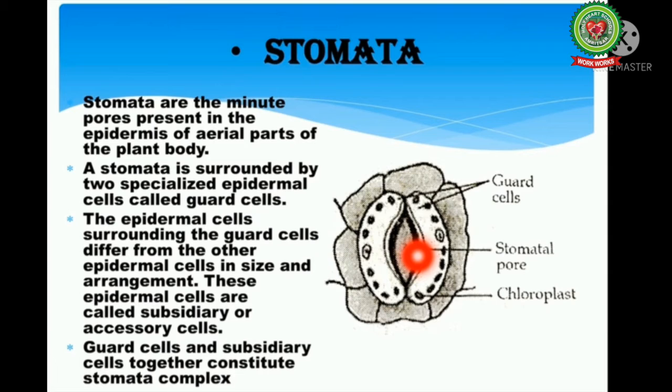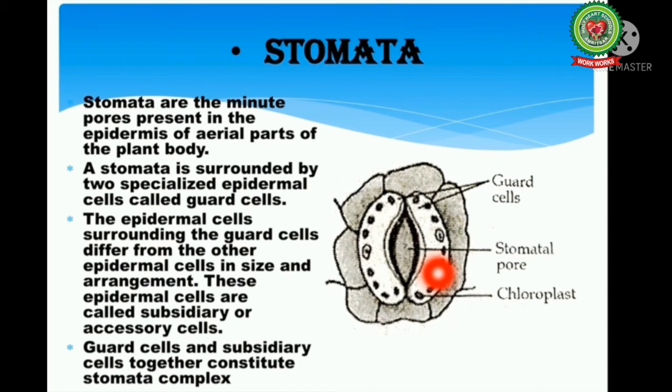The guard cells are surrounded by a variable number of epidermal cells, which are called subsidiary or accessory cells. These cells may be morphologically similar to the other epidermal cells or differ from them. The two guard cells of a stomata, its aperture and the adjoining subsidiary cells together constitute a stomatal apparatus. Although stomata occur in all aerial parts of the plant, they are abundant in leaves.